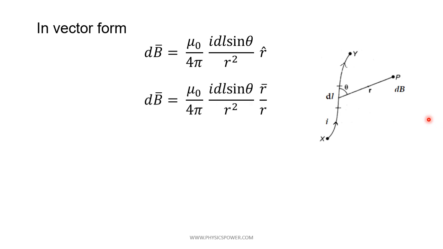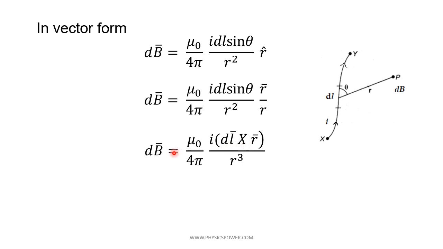So we write dB bar equals mu naught by 4 pi into I dl sin theta by r square, into, instead of r cap, r bar by r. Now the denominator r into r square will be r cube. So dB bar equals mu naught by 4 pi into denominator r cube, and the remaining part I, dl, r sin theta, these three collectively we can write as dl bar cross r bar.